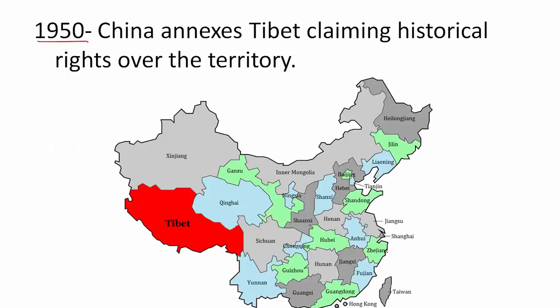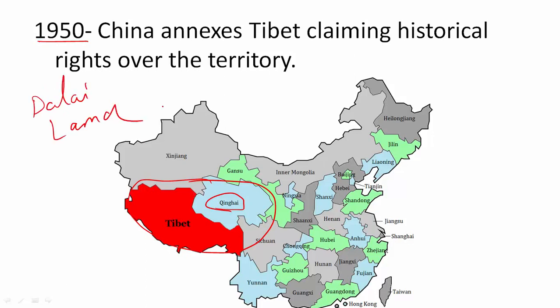So in 1950, China annexed an area called Tibet. This is Tibet, the one in red color, as well as this area written as Qinghai. This was also historically a part of Tibet. Now Tibet was an independent kingdom, an autonomous or a semi-autonomous type of kingdom. Since a long time, even during the Chinese Empire of the Ming dynasty, Tibet had semi-autonomy. They had their own government. They had their own ruler called the Dalai Lama, which I will be discussing later.